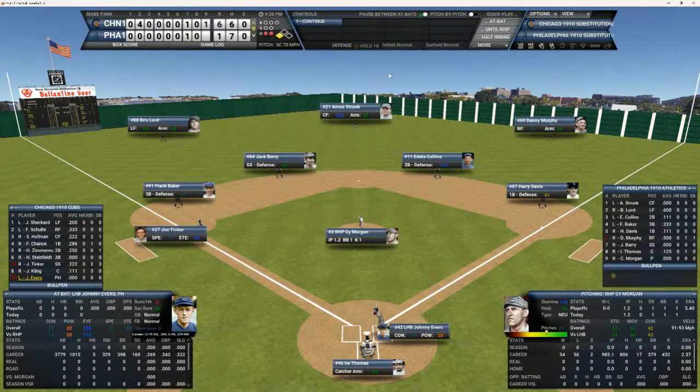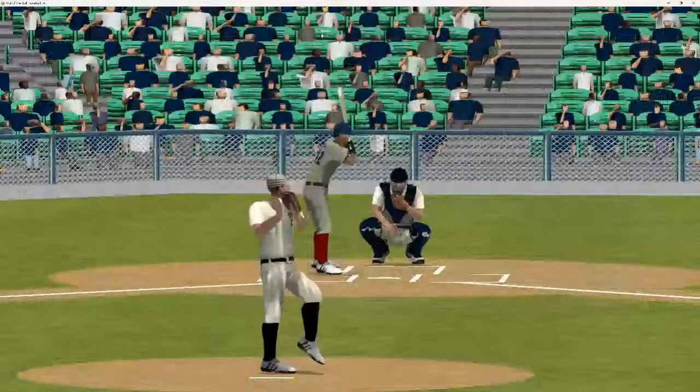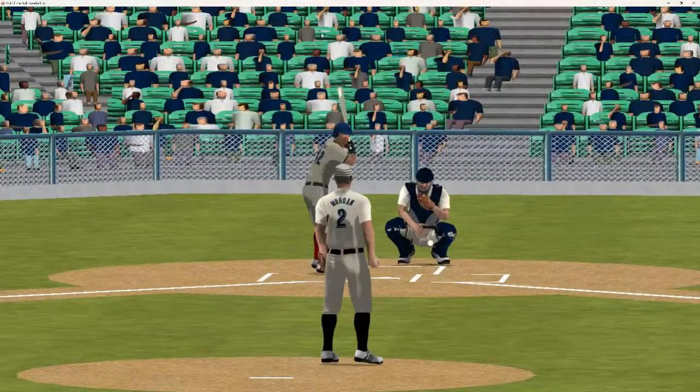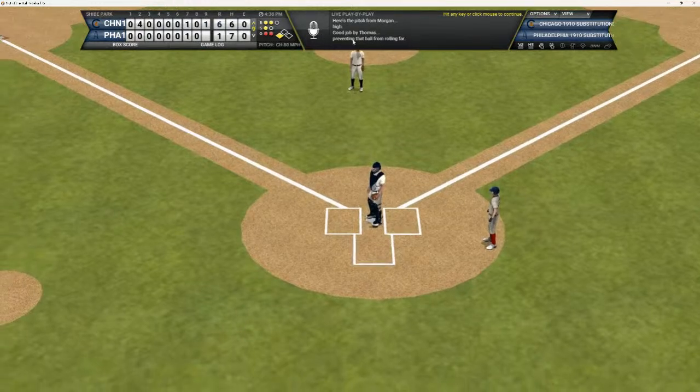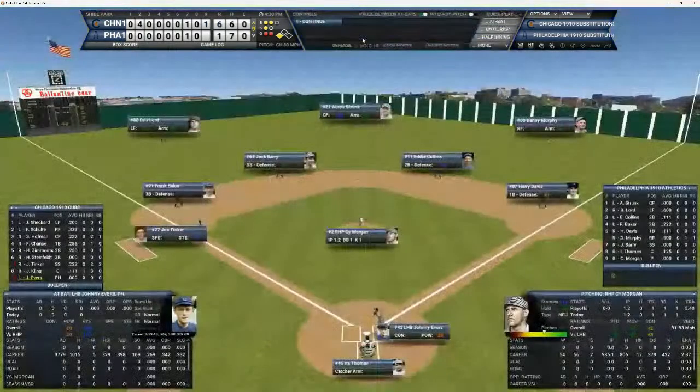Johnny Evers comes off the bench to pinch hit. His first appearance in this World Series. Tinker down at third, 2 outs. Here's the 1-1 pitch to Johnny. And that ball is in the dirt. Nobody's going anywhere for ball number 2.